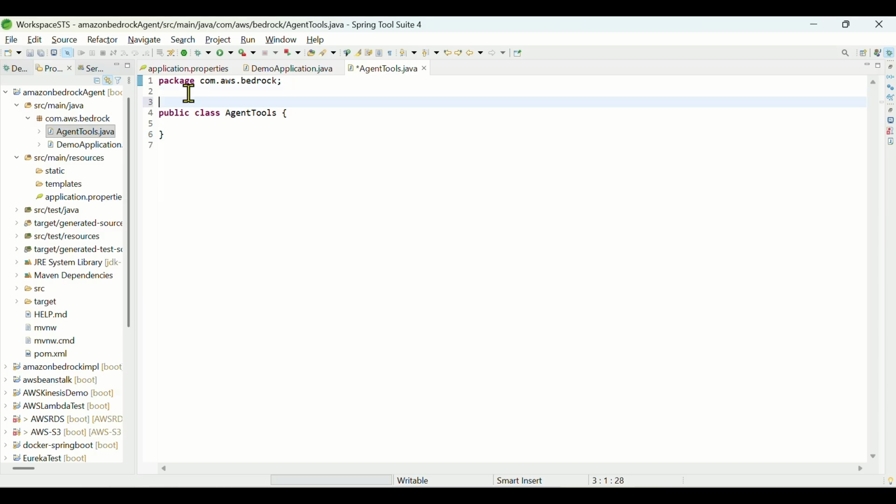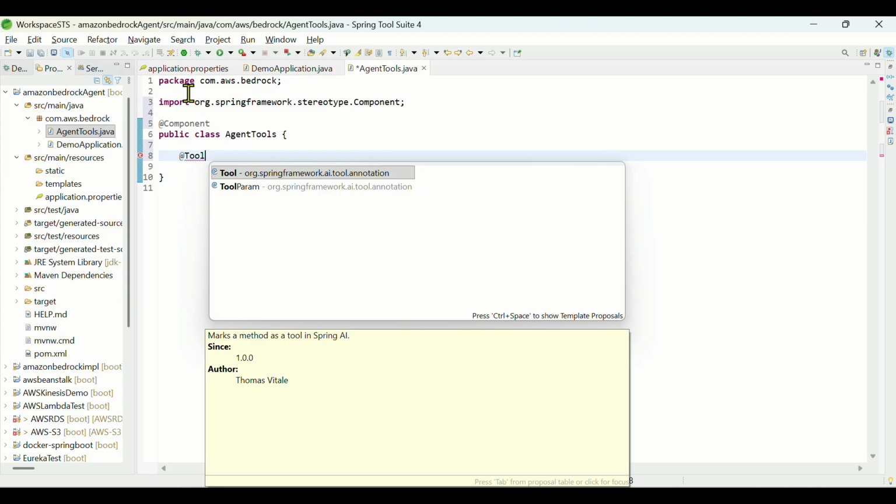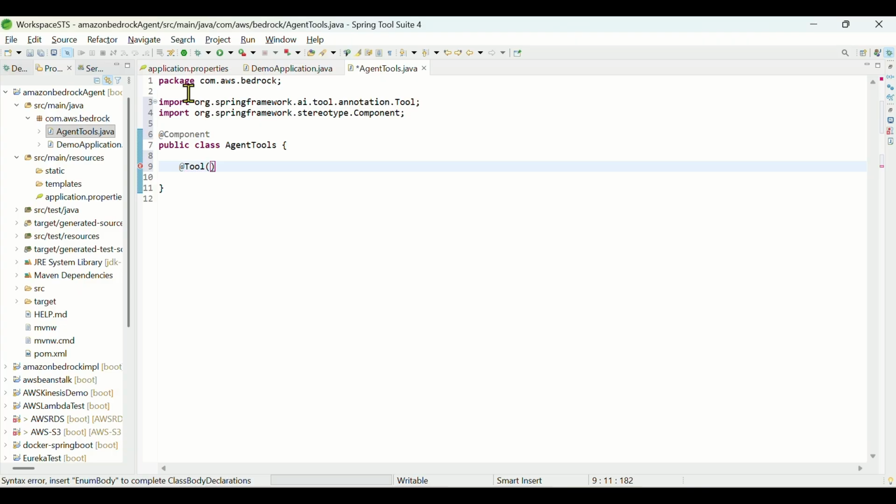and mark it as @Component. I want to register this tool in a tool callback provider. Tools will be handled using the @Tool annotation, so we need to go with @Tool. It has certain fields. We'll go with description, which means what the tool is expected to do, what the tool will be doing.